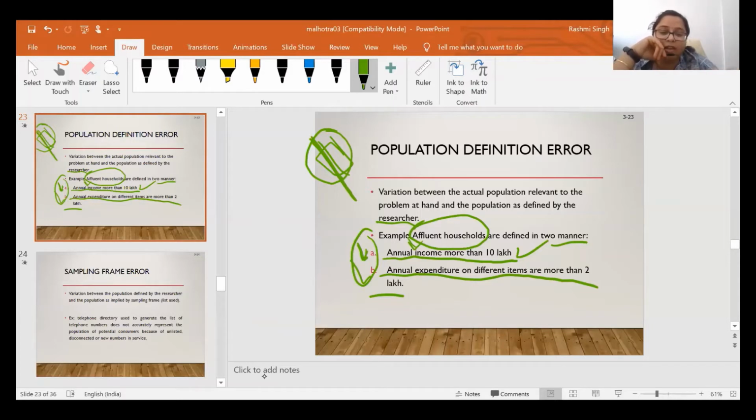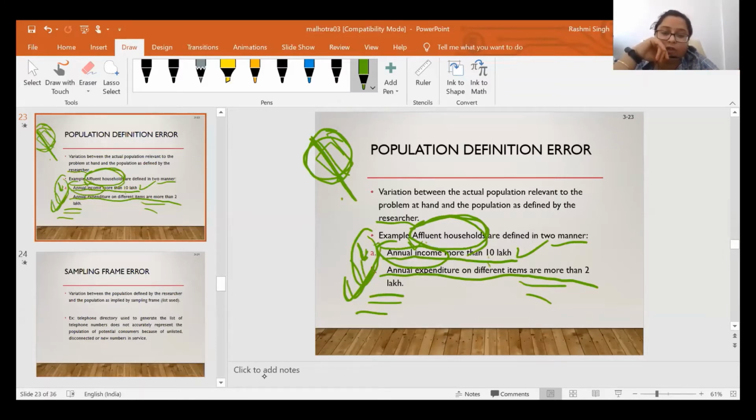based on this annual income, but I know both are defining this affluent household, and in my sample I'm considering all the respondents who have expenditure on different items of more than 2 years. So again it is a kind of error, because you must know the objective of your study. If my objective is on this affluent household, then in affluent household I will take only those whose annual income is more than 10 lakh.